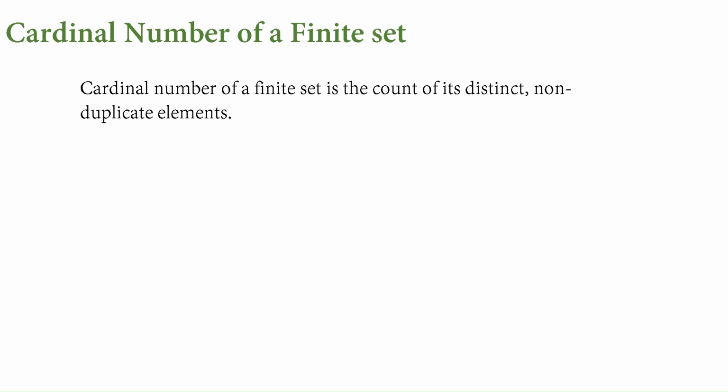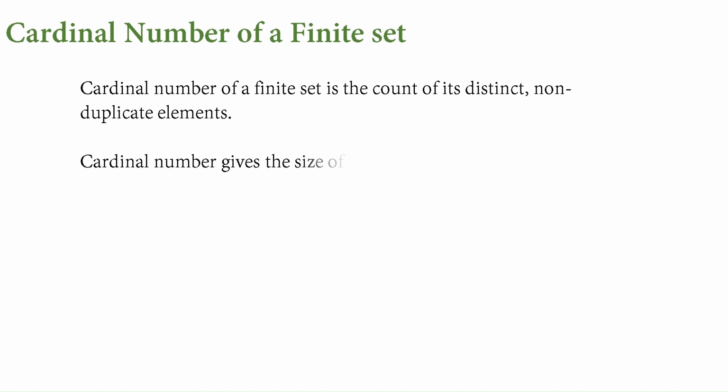Cardinal number of a finite set. Cardinal number means the count of elements in a particular set. While taking the count, we should consider only distinct elements. If there is any duplicate, just ignore those and consider only distinct. Say they give a particular set like this, {2, 2, 3}. Now, while taking the cardinal number for this, it has to be 3. Why? Here 2 was repeated, but we will consider it only once. 3 is the cardinal number.